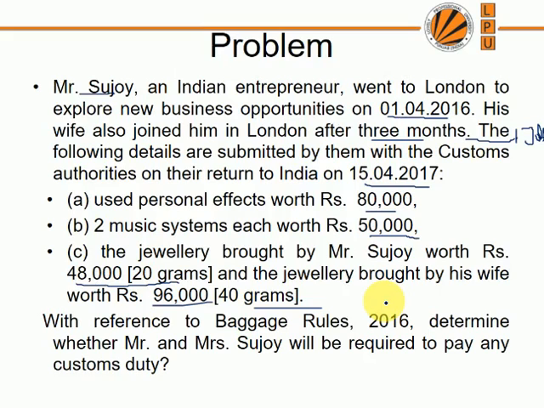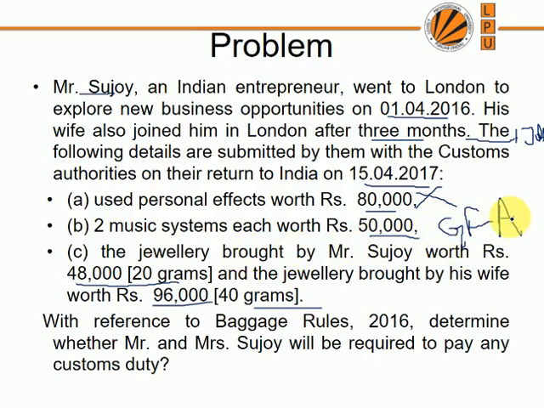If you remember, as per rule 3 of the Baggage Rules 2016, there is no customs duty on used personal effects. So, on used personal effects, no duty is to be paid, and obviously on travel souvenirs too. Apart from that, a general duty free baggage allowance is allowed for rupees 50,000 per passenger. Thus, the duty liability of Mr. Sanjoy and his wife is nil for personal effects. They have also brought two music systems worth rupees 50,000 each, which is allowed because GFA is allowed.